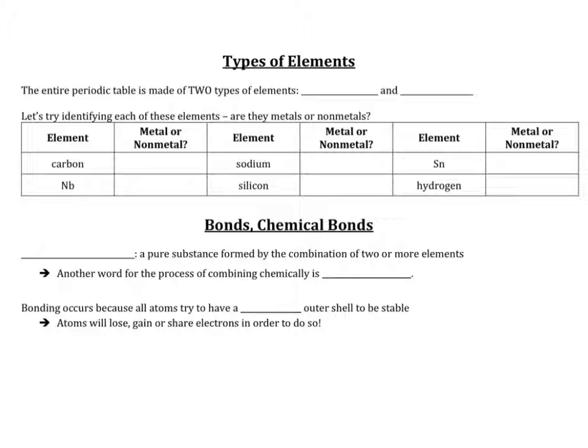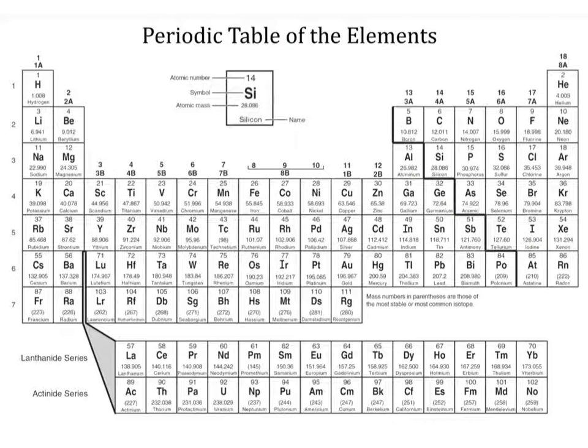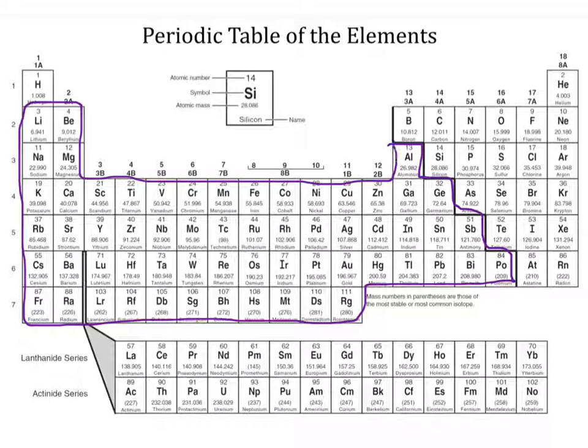But the periodic table is made of two types of elements. We have metals and non-metals. All right, so you can write the word metal there. So we have metals and non-metals. And it's going to be really important to recognize the difference between the two. Now, if you look here on the periodic table, we have this staircase here. Everything that's to the left of the staircase, all of these are considered metals.